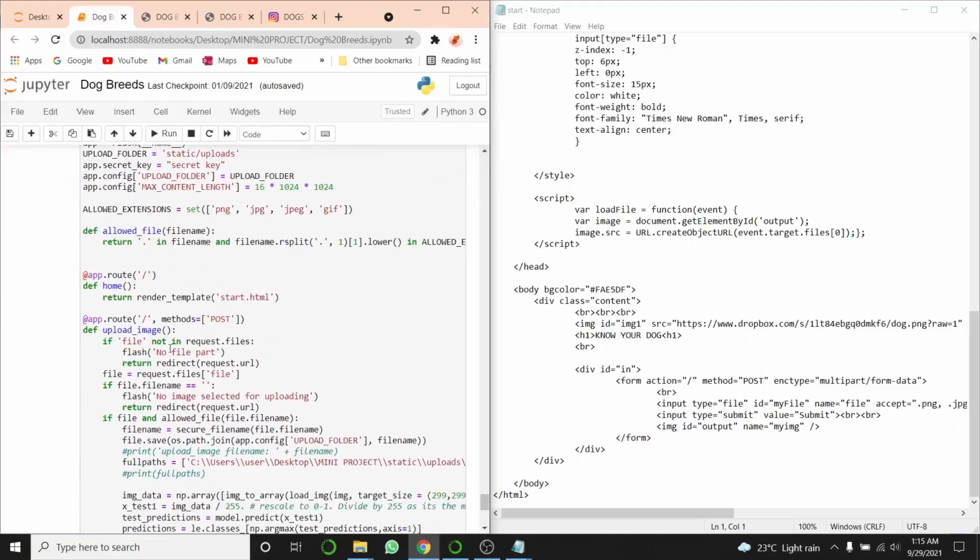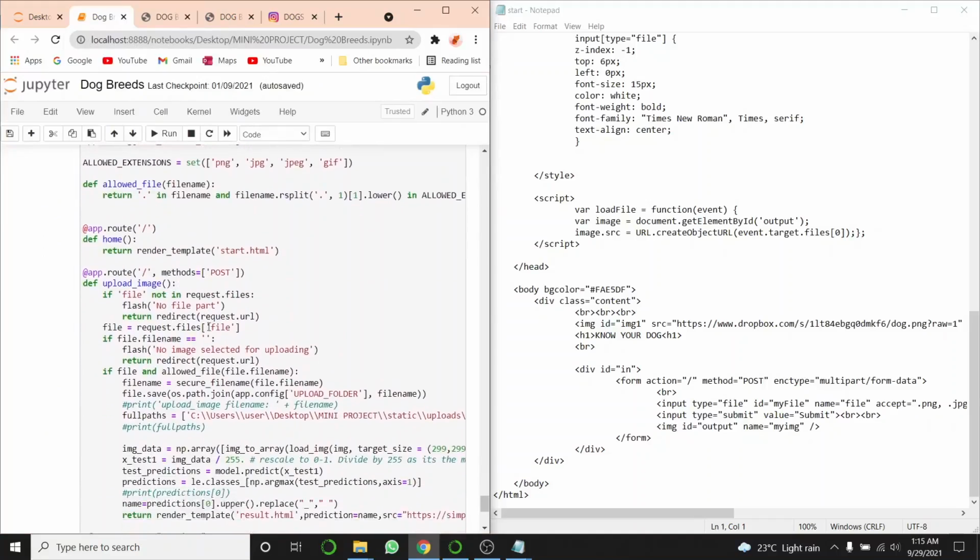After the method equals post, we will check in request.files if the file is there or not, as we have saved the name as file. If it is not there, then we will display no file part and redirect to our home, and if it is there, then we will load it in file. We will check its file name. If it is blank, then we will display no file selected and redirect to home.